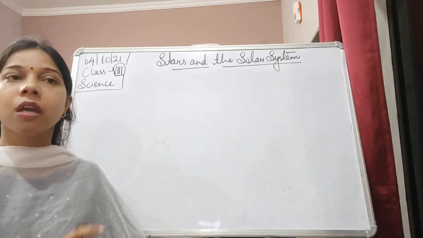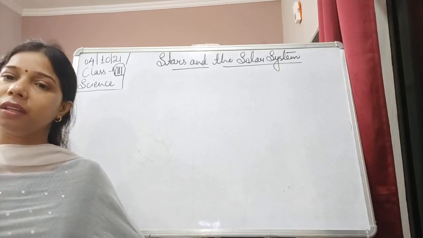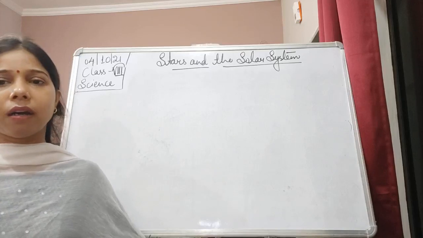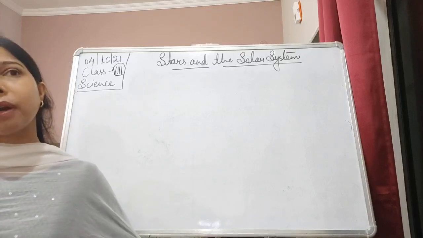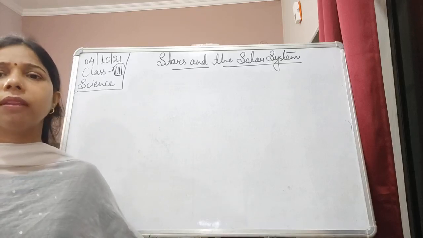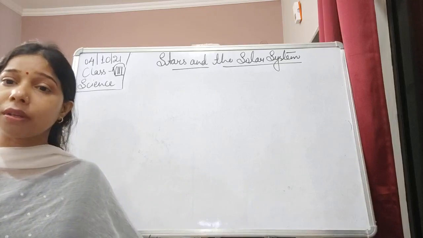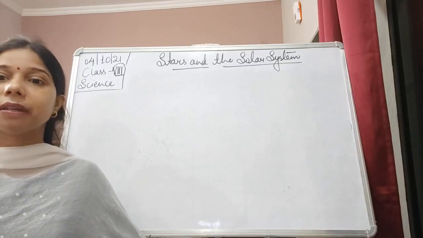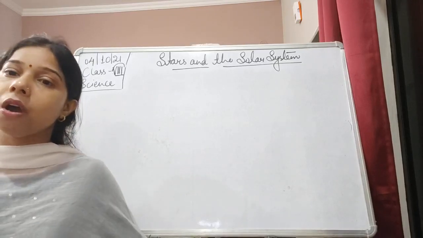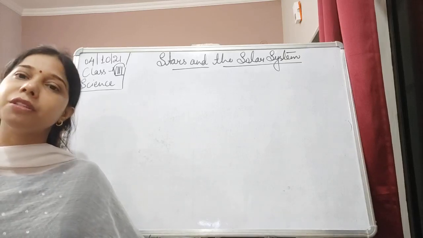These constellations make a pattern, and they make different designs, which we call by different names. Then we started with the solar system, which basically consists of our sun, which is our star, and the different planets.